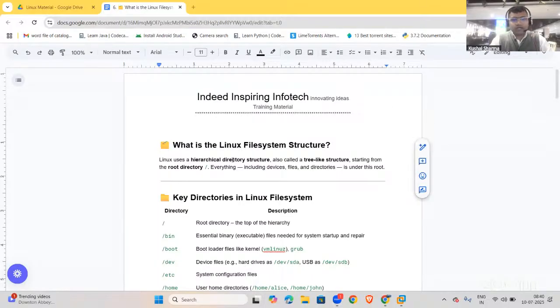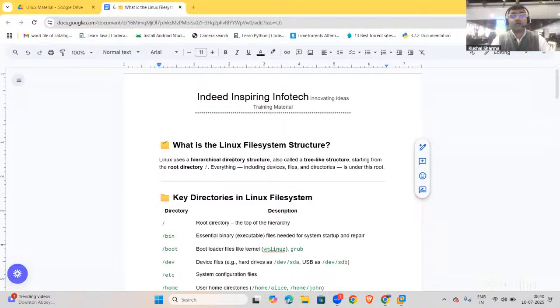So Linux uses a hierarchical directory structure, also called a tree-like structure, starting from the root directory, and the root directory is named slash. So that is how the Linux hierarchy of the file system starts, and everything, including devices, files, and directories, is under this root. So the slash is called root.